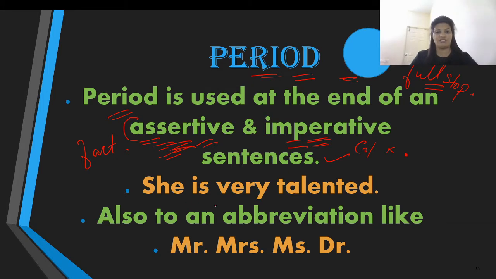For example, she is very talented. You can see that we have taken a complete pause over here. It's not a short pause, but a complete pause. So when you are ending a sentence that is assertive or imperative, you end it with a full stop or a period. Also, a period is used with an abbreviation, like when you are addressing somebody with Mr., Mrs., Miss, or Dr., you use a full stop right next to the term that you refer to. So these are the two functions of a period.